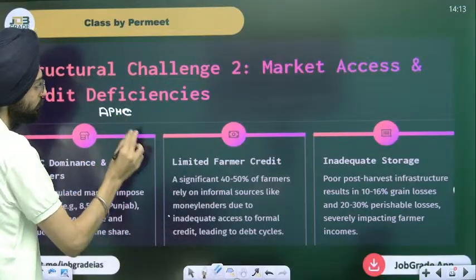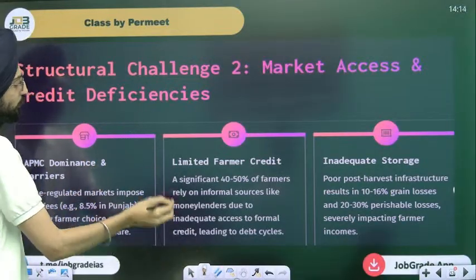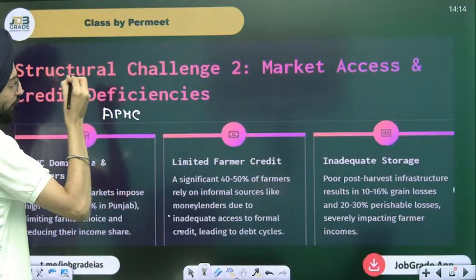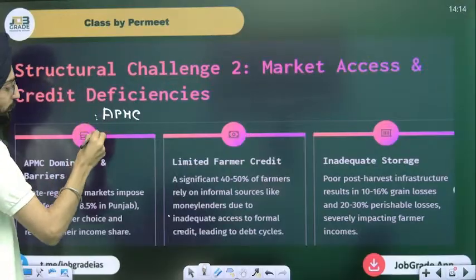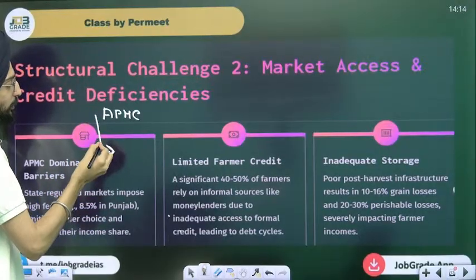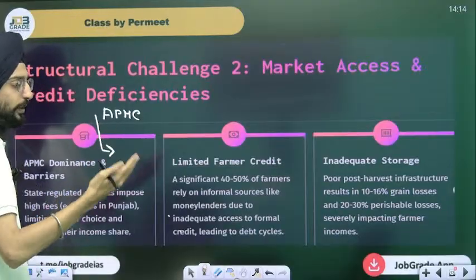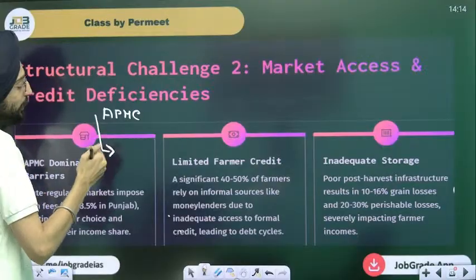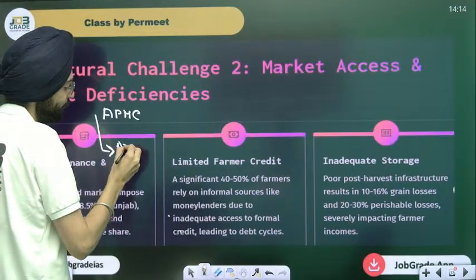APMC mandis. APMC mandi out there. What eventually does it lead to? What we call the APMC mandi. For example, in Delhi, there is the Azadpur Mandi.